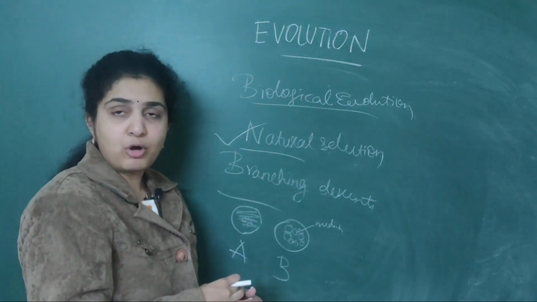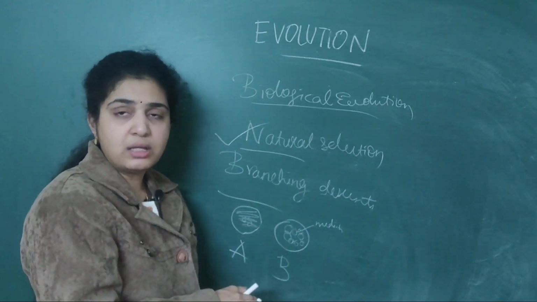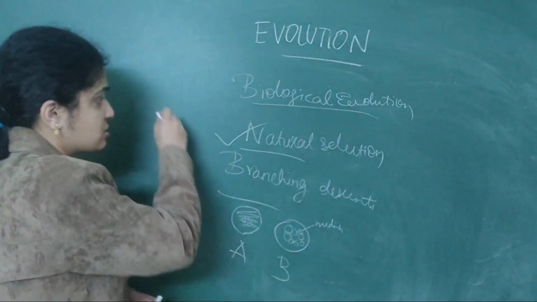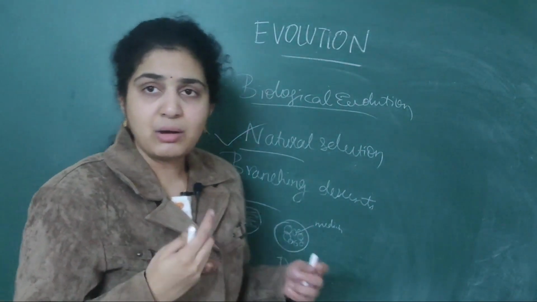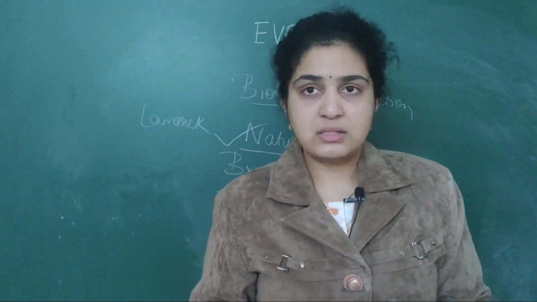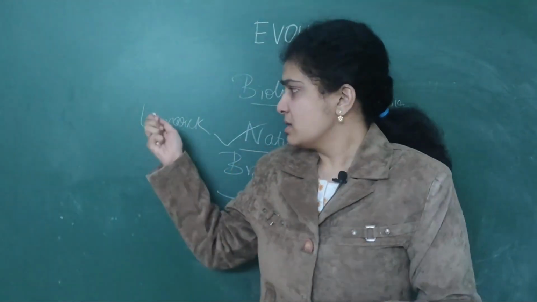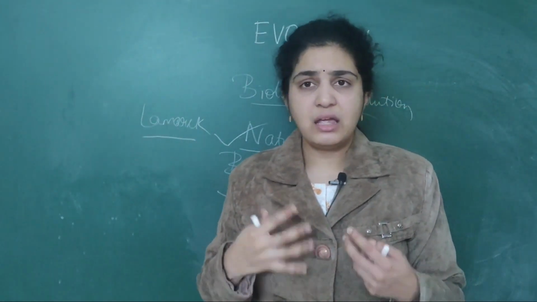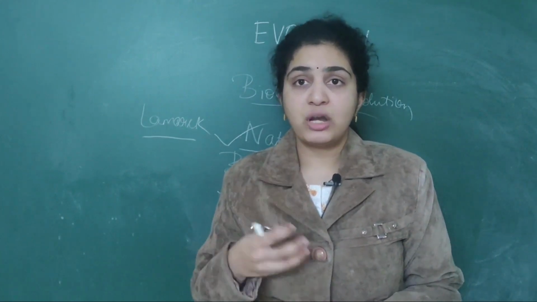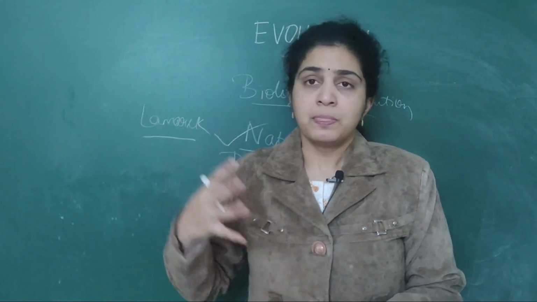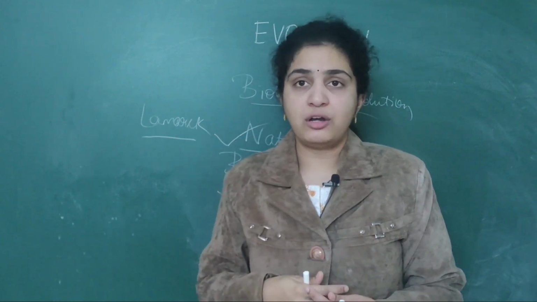Then another important question to be remembered. Before Charles Darwin's theory, a famous scientist called Lamarck described the giraffes, the use and disuse theory. Suppose giraffes did not have elongated necks in the earlier days, but to eat food they used to elongate their necks to reach the tall trees.